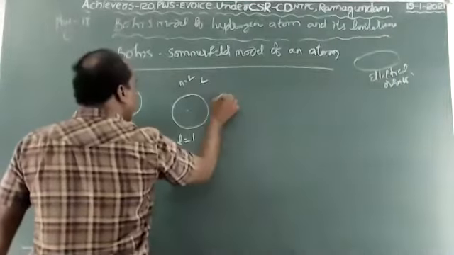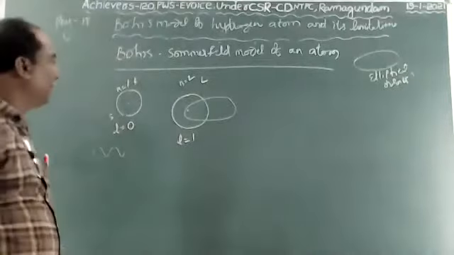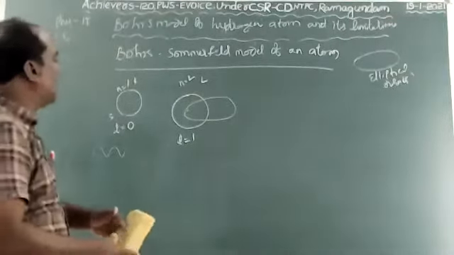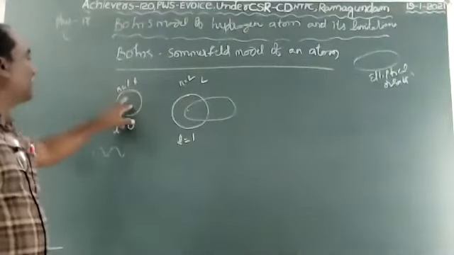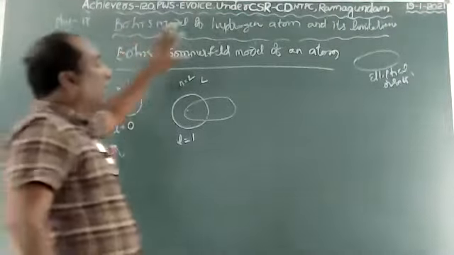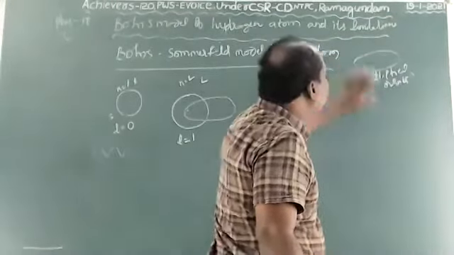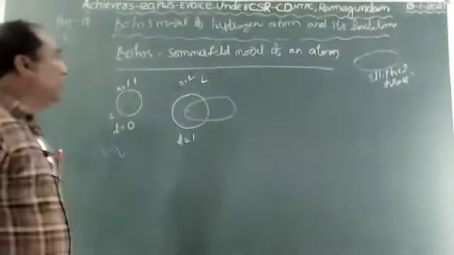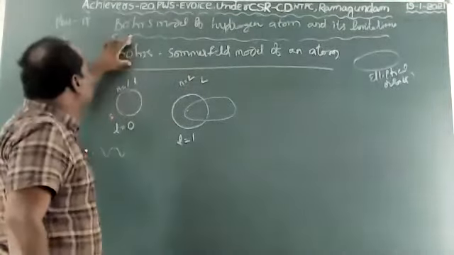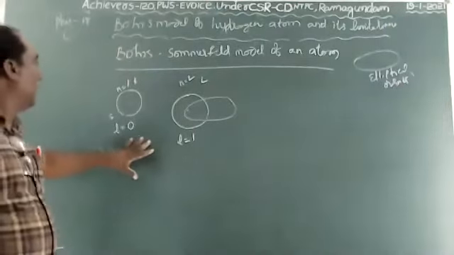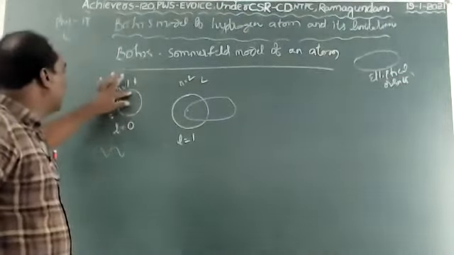Sommerfeld adds one elliptical orbit. Why is this elliptical orbit added to Bohr's orbits? Because Bohr did not account for the splitting of finer lines in the hydrogen atom. To overcome the problem, Sommerfeld modified Bohr's atomic model, and retains Bohr's first orbit as usual.